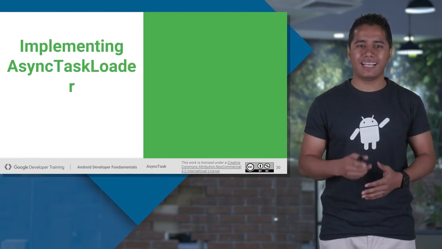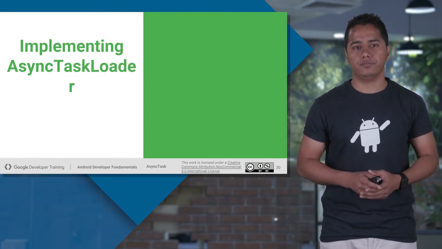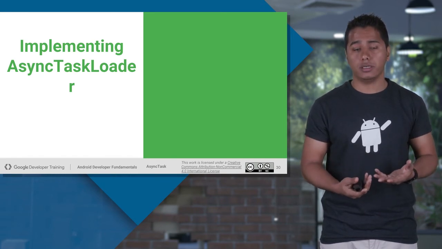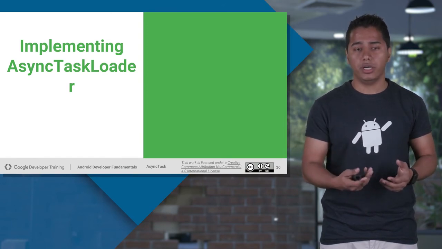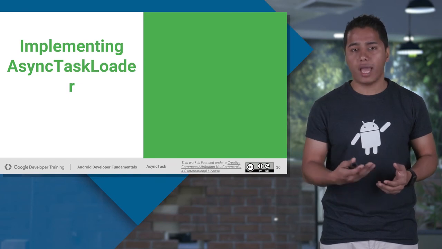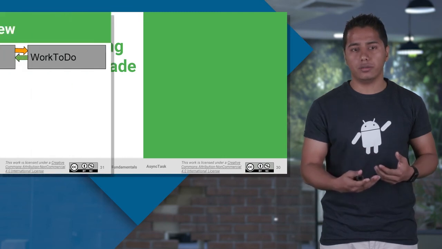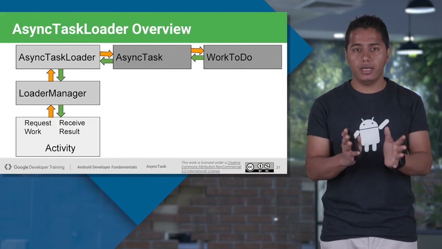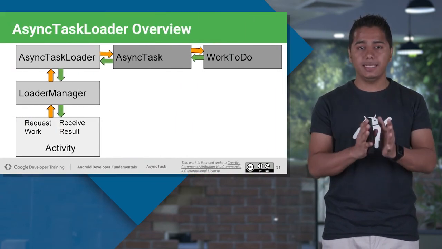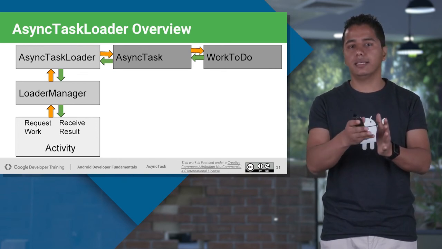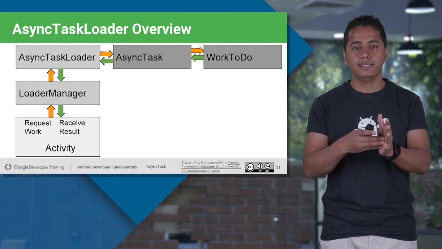So how exactly can I implement the async task loader then? Let's just see. Now we know what exactly a loader is. It will help you retain your data in a configuration change, and you can update your UI on a regular basis. You don't have to wait for it. Now, how exactly can we implement an async task loader? First of all, understand the architecture. Async task loader, under the hood, has an async task, and inside that async task, there is a worker thread that does the work.